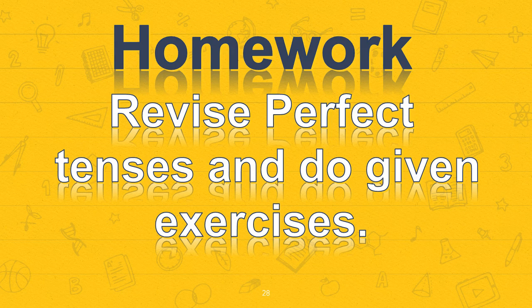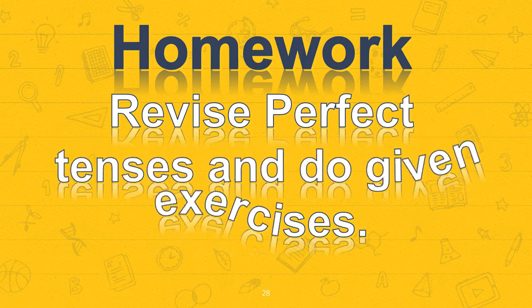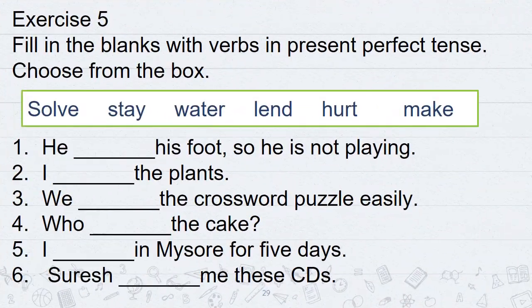Now students, you are supposed to revise perfect tenses and do the given exercises. Let us see the exercises. Fill in the blanks. This is an extra exercise, because here I am giving you extra exercises. At last we are going to do the book exercise so that you can have double practice.